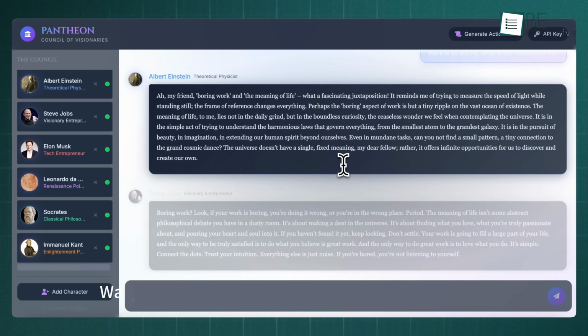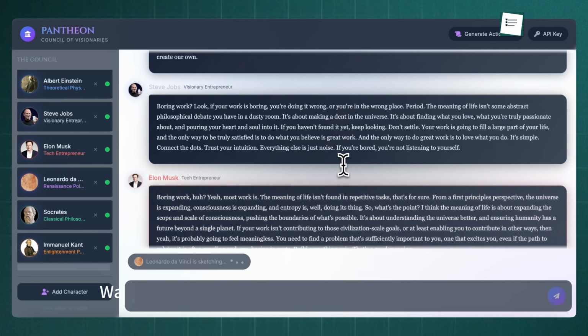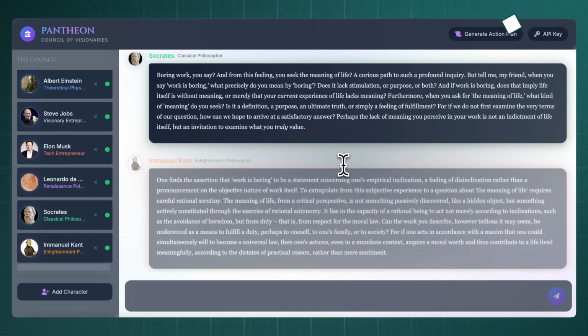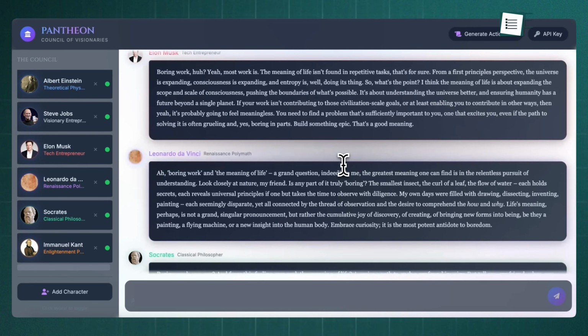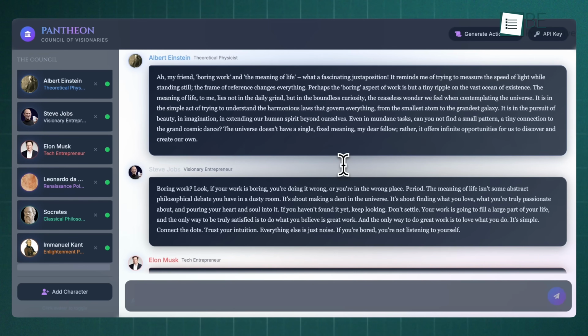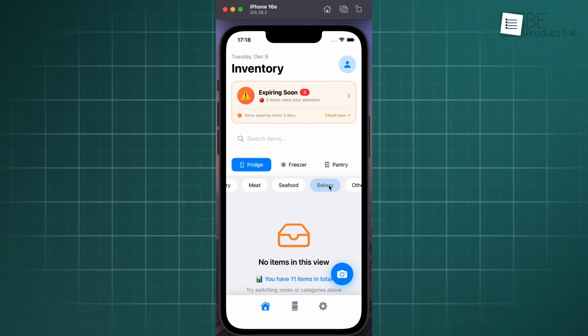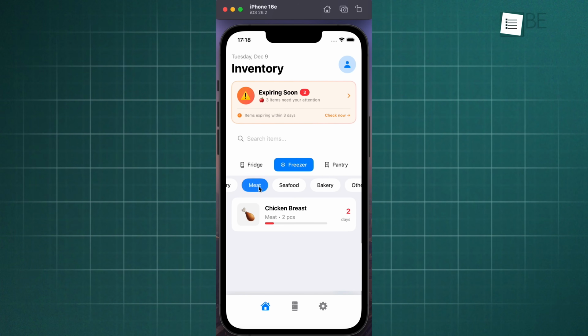Because we used plan mode to map out the personality logic and debate flow first, the AI was able to generate a cohesive action plan based on their conflicting advice. It's like having a brainstorm with history's greatest minds, and the stability of the code means the conversation never breaks character. We also tackled hardware integration by building IceMind.